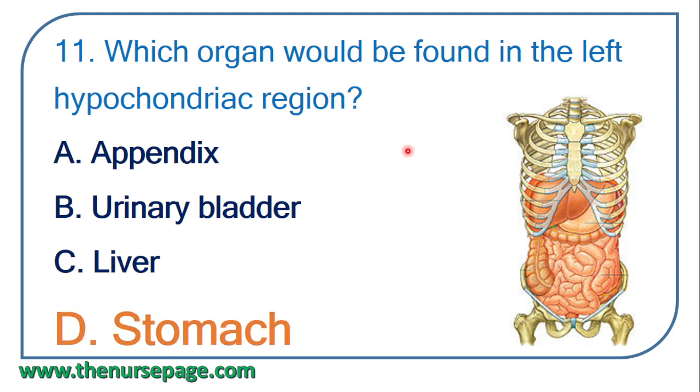So in the previous question, we have checked the right hypochondriac region organ, that is liver. So here in the question, it is left hypochondriac region. Left hypochondriac. Hypochondriac means below the ribs. So stomach is the left hypochondriac region organ.